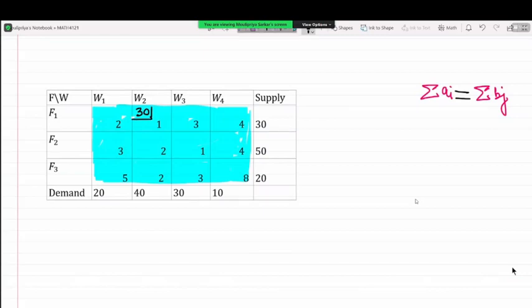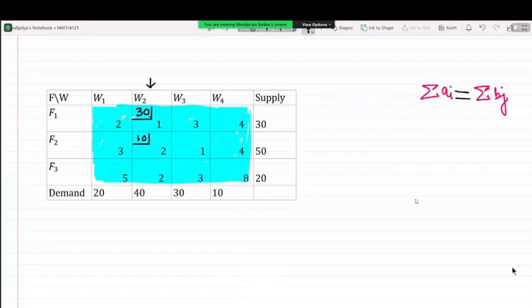So if I allocate 30 units right here, then of course the demand of W2 still remains 10. Am I right? So we will be choosing the next minimum most value in the corresponding column of W2. Are we okay with this? Because the total demand of W2 has to be satisfied. So tell me, where do you want me to put the 10 units? Both are equal, so we can put in either F2 or F3.